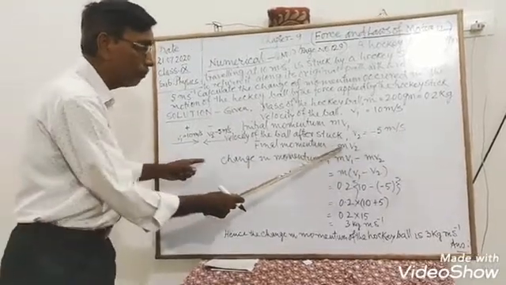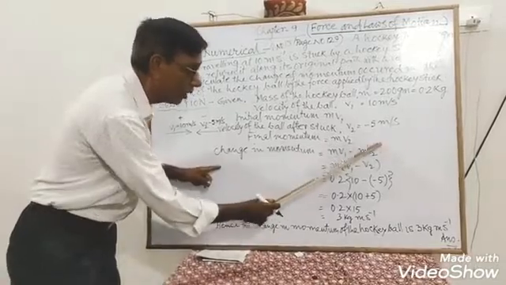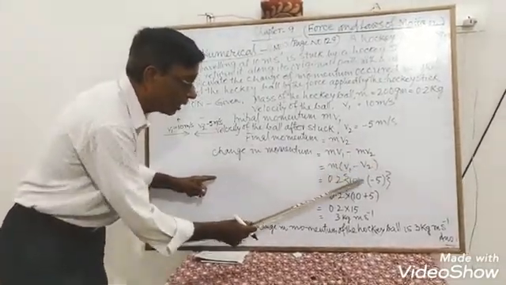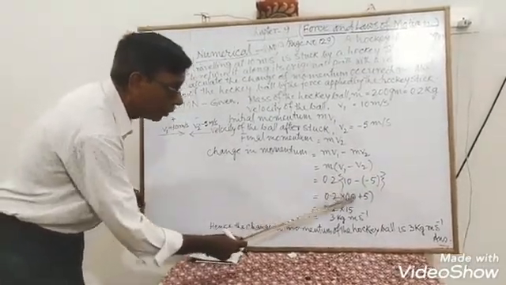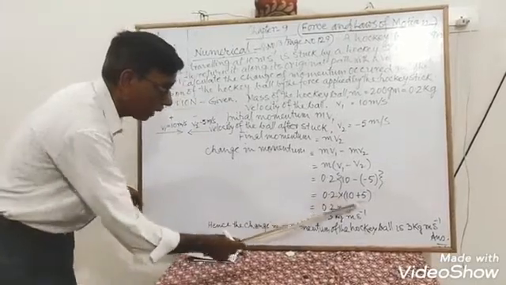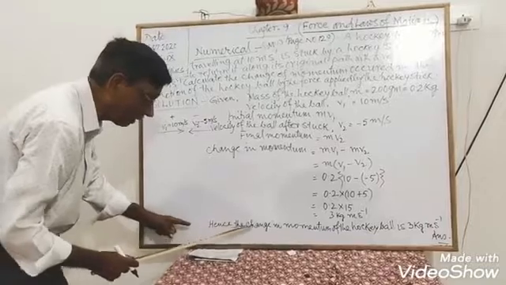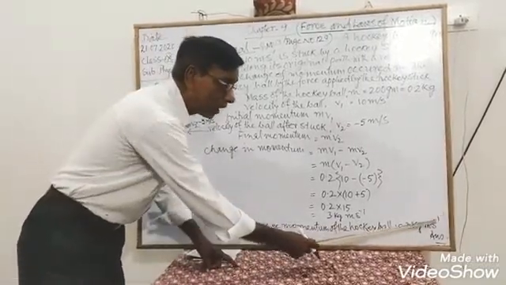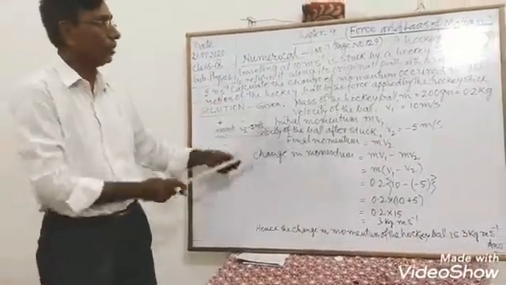So final momentum is mv2 and change in momentum is mv1 minus mv2. m common, v1 minus v2, 0.2 into 10 minus, within bracket, minus 5. So 0.2 into 10 plus 5, 10 plus 5 is 15. 0.2 into 15 equals 3 kg meter per second. Hence the change in momentum of the hockey ball is 3 kg meter per second. This is the solution of this question.